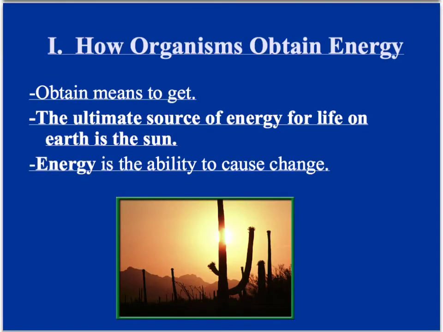Before we can talk about what a food chain is, or even what a food web is, we have to review a couple concepts. So, for the sake of this unit, realize that the word obtain means to get, and that everything can pretty much trace its energy back from the sun. So the sun is going to be the ultimate source of energy. Energy, for definition, is going to be the ability to cause change. So for anything in your body to happen, you need energy. We talked about energy during our cell unit as ATP.